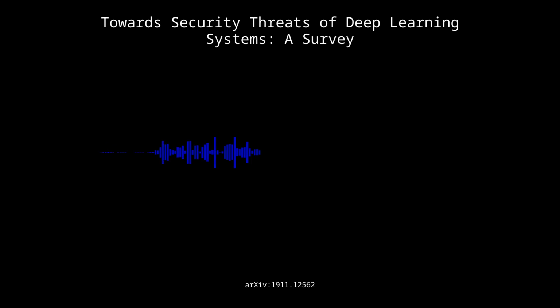Sounds good. I think the biggest takeaway from all of this is that deep learning security, it's not just someone else's problem, you know? Right. It's on all of us. Exactly. Everyone who's involved in the development, the deployment, the use of these systems, we all have a role to play in making sure they're secure. It's like we need to bake security into the entire process. From start to finish. From data collection and pre-processing to model training, evaluation, deployment, the whole nine yards.